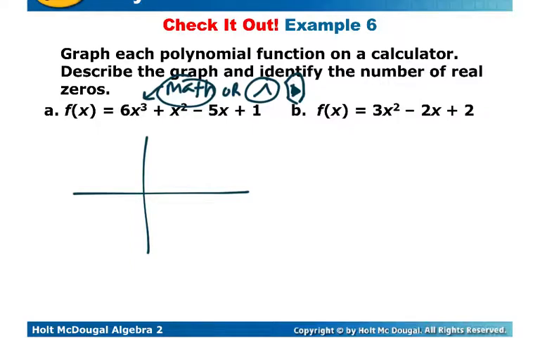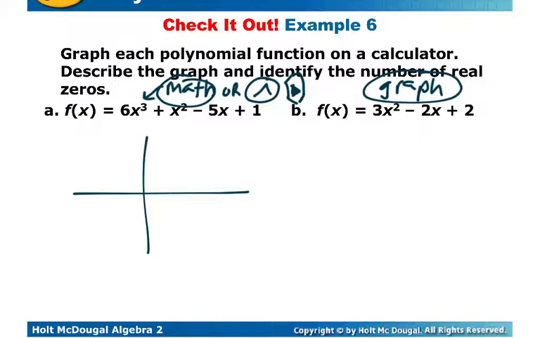So 6x cubed is entered, plus x squared, again that x key is up on the top, and then minus 5 x's, and then plus 1. So once you type that in, you press graph, and as long as you are using the computer calculator link, you don't have to necessarily change the window on this because it will go always to a standard 10 by 10.